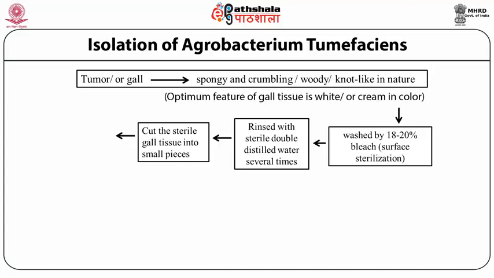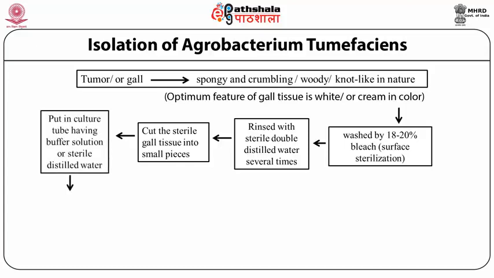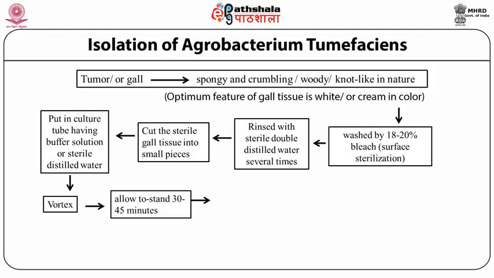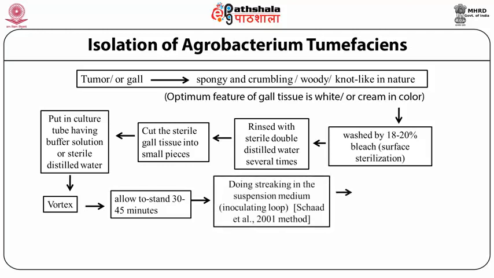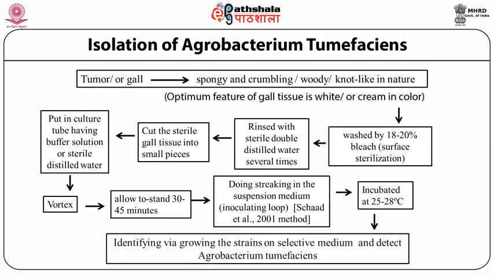Such small pieces are put into buffer solution or sterile distilled water, vortexed for 30 to 45 minutes, and then streaked on the medium from the suspension with the help of an inoculating loop. Incubate the medium, and then identify the selective strain and detect such bacterium.